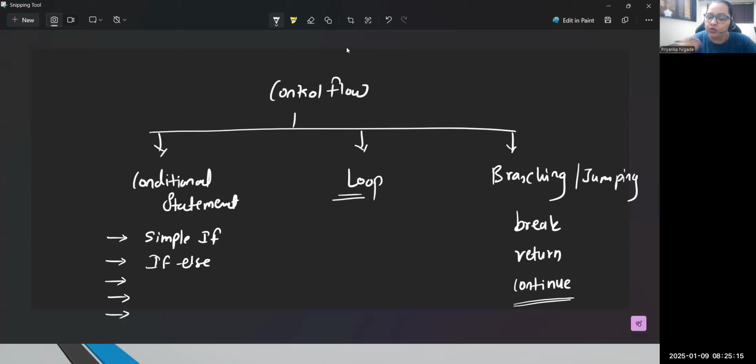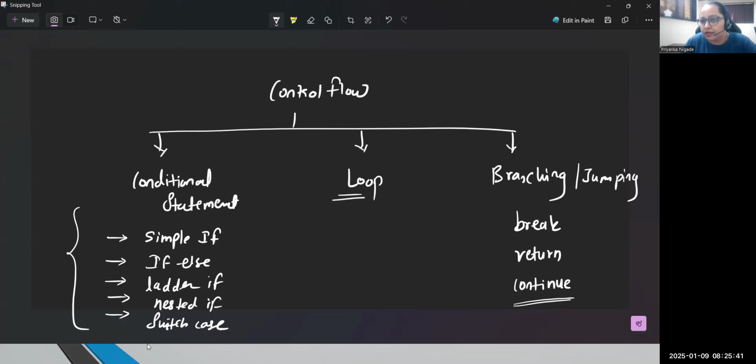Correct? Now there is a possibility you might need to execute multiple conditions at a time, and again there are different types. We'll be learning nested if, correct? I will first write ladder if. Then we'll be talking about what nested if means. And the last point is the switch case, which is also a conditional statement. So all these statements we will be learning, right? Because all these statements are important to know, and this is the most common topic.